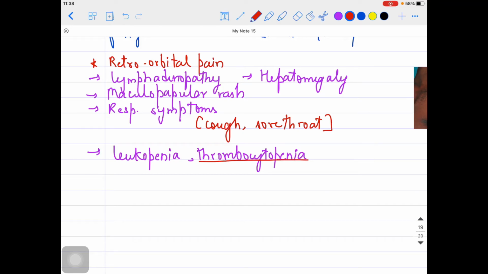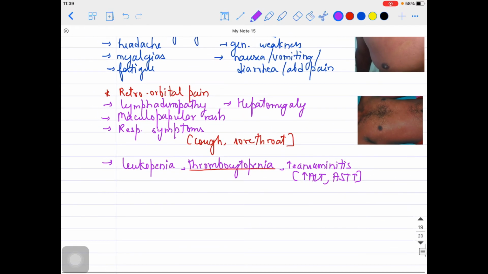Other than that, the liver enzymes might be elevated. That's why I told you hepatomegaly can be there, which is also seen in the blood test. The term we are using over here is transaminitis. Transaminitis means nothing, guys, it's just that the liver enzymes are elevated: ALT, AST might be elevated in the blood circulation, obviously because of hepatomegaly. Understood? So there are a lot of features in the febrile phase itself.